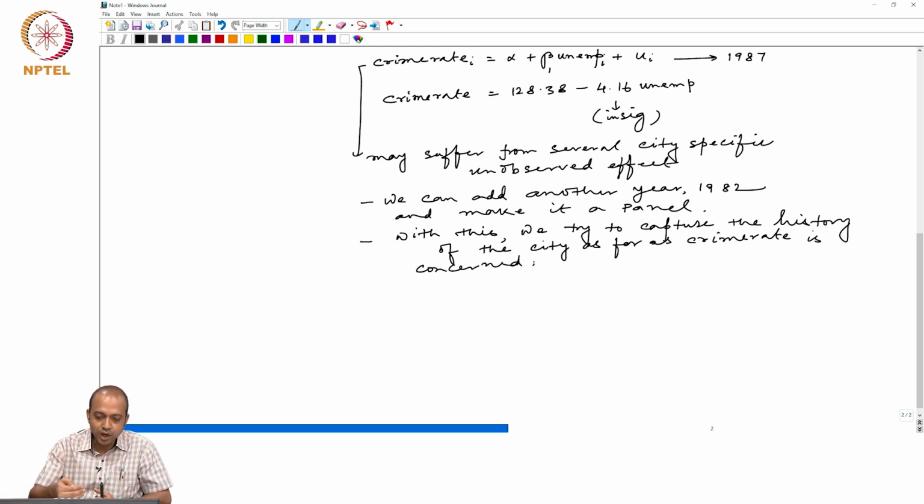So this is another advantage of panel data: to capture the history of the city, which is unobserved in terms of city specific information.